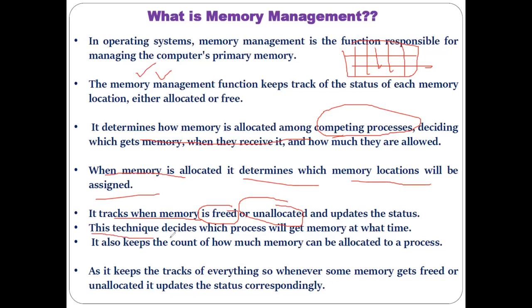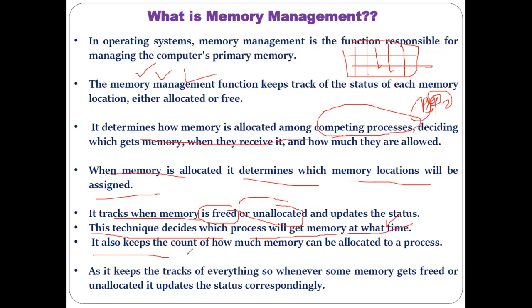So this technique decides which process will get memory at what time. If there are 5 processes and P1 got the memory, then when will P2 get the memory? That is the reason this technique decides which process gets memory at what time. All that consideration is done as part of memory management.